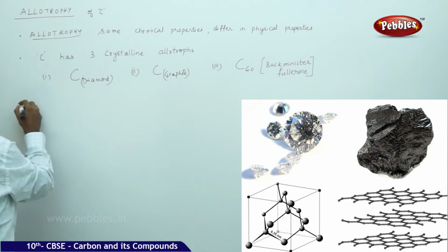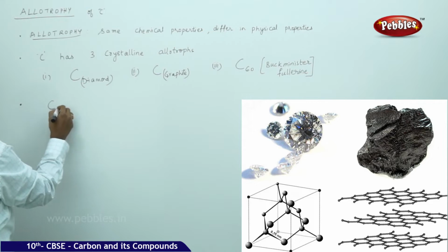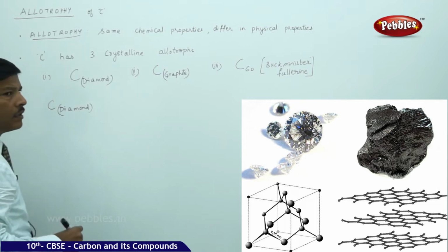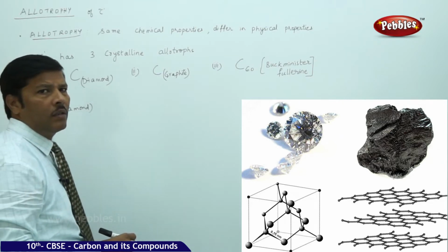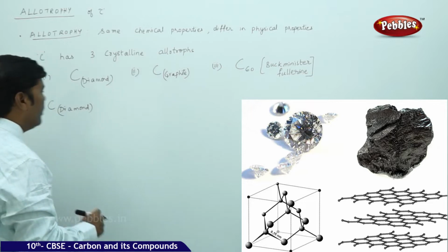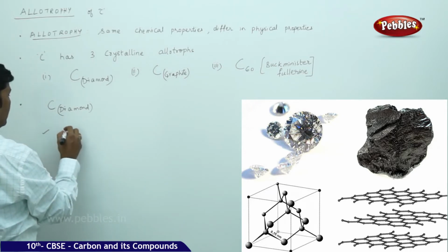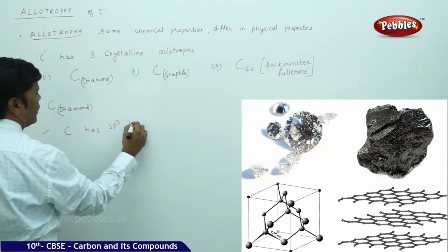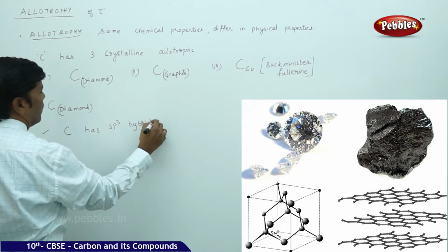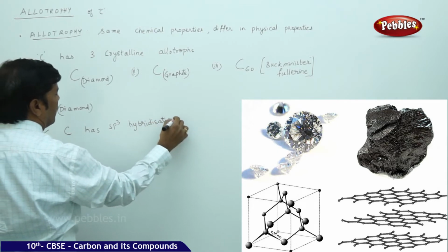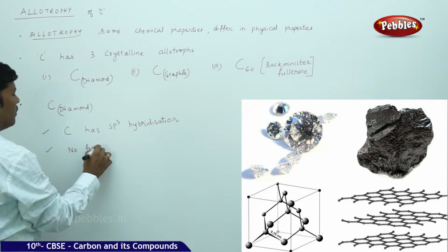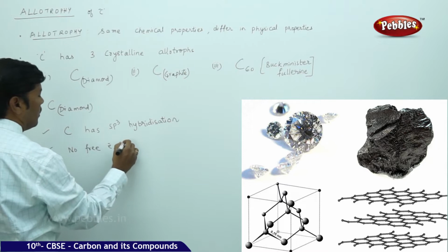First and foremost, take carbon diamond. In the case of diamond, carbon has sp3 hybridization, and there is no free electron available.